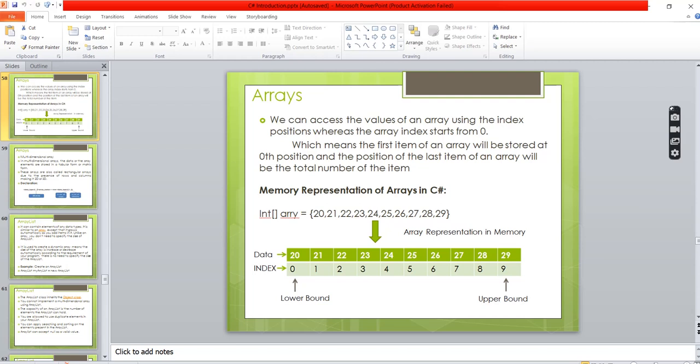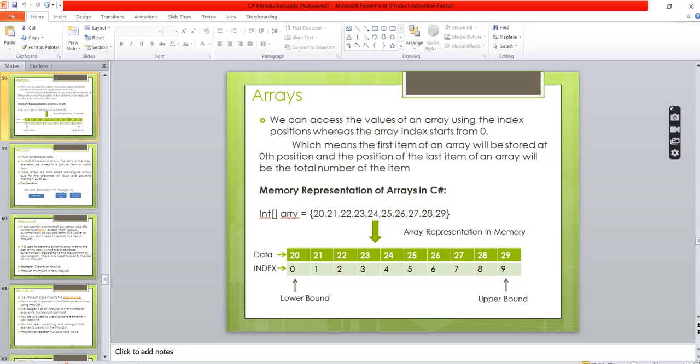Another point to remember in an array is that we can have different data types. We can store different data types, but in a single instance. If you are creating an array for integers, only integer values will be stored.